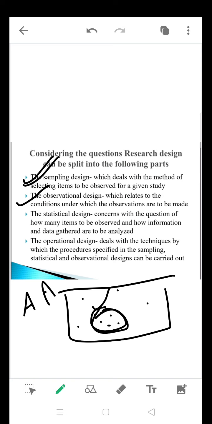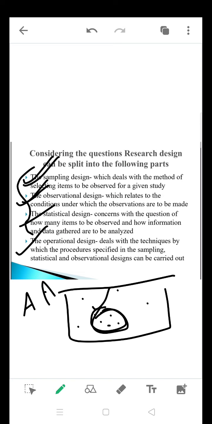So you are going to observe the things and you are going to record the things. That is also something you are going to mention in the research design. And the statistical design, as I told you, talks about how you are going to analyze the collected data and which statistical tool you are going to use. Basically, these are three major points you need to take very much care over in taking a decision. Based on these three, the operational design is going to happen.